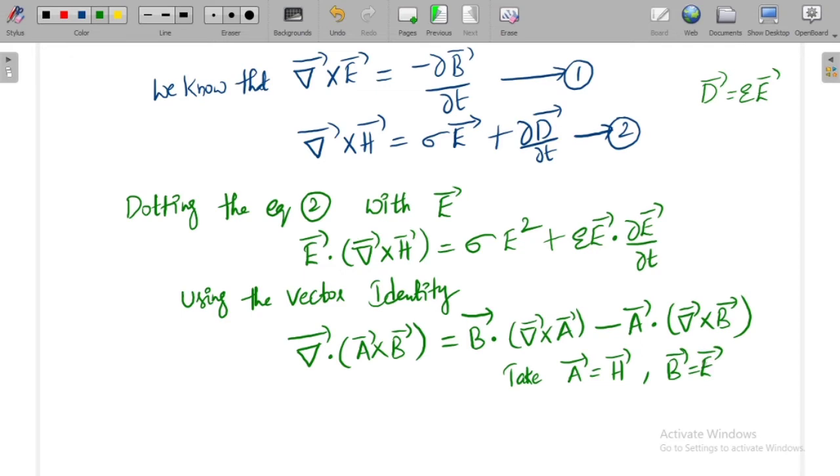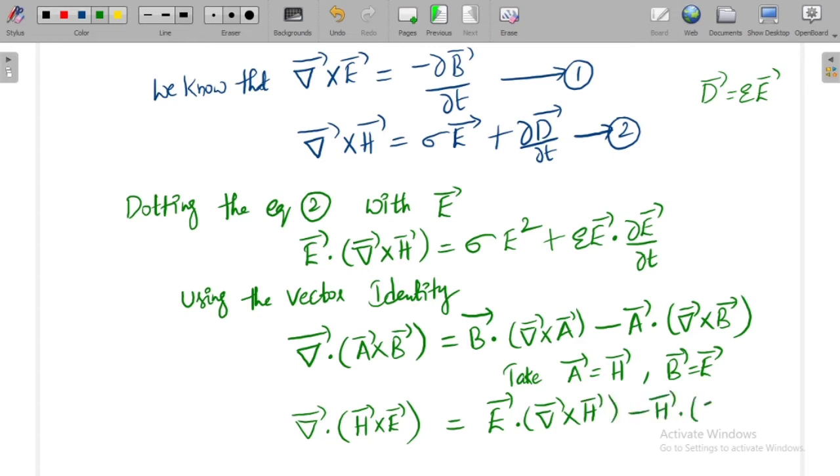Then the identity is converted like this: del bar dot H bar cross E bar is equal to E bar dot del bar cross H bar minus H bar dot del bar cross E bar. Just by replacing A with H and B with E, you get this equation from the vector identity.